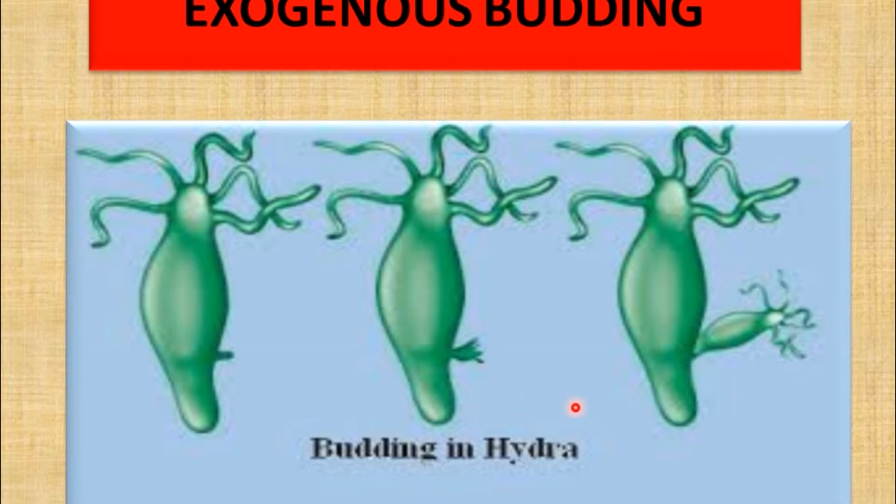So it has its own tentacles and everything. It is called a baby Hydra, which is growing on the parent body. Once it can survive on its own, it detaches from the parent body. So we call this exogenous budding. This is seen in Hydra.